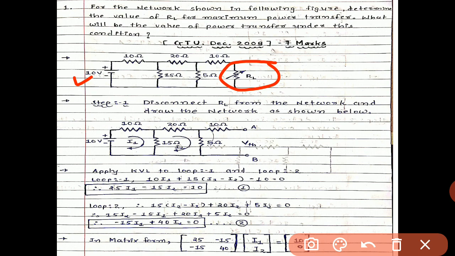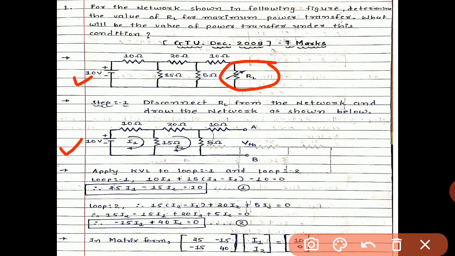So RL equals RTH. First of all, we should remember these configurations in our mind. So what is our first step? Disconnect the RL from the network. So we have to remove the RL from the network and develop figure number 2.